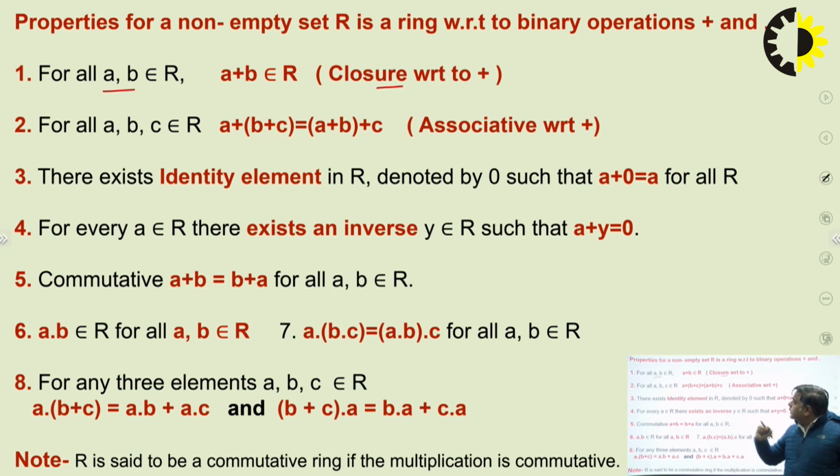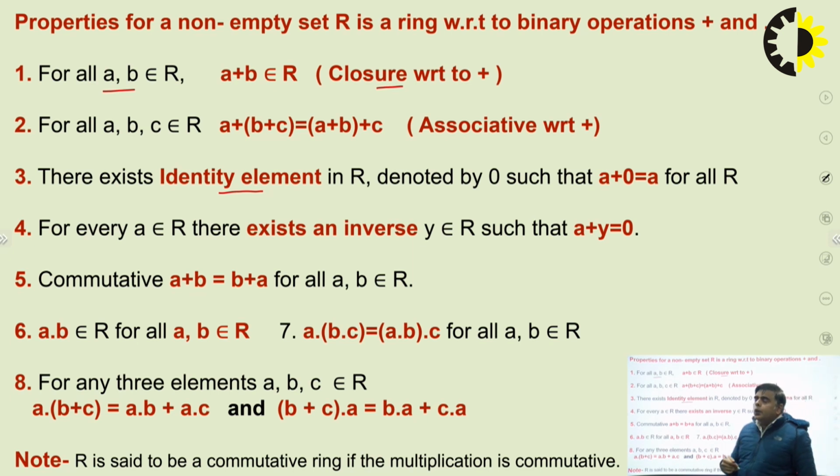Similarly, what is the associative property? If there are three elements A, B and C, then A plus parenthesis B plus C equals A plus B plus C. So this is the associative property with respect to addition. Third, there exists an identity element denoted by 0 such that A plus 0 equals A for all elements of the ring.